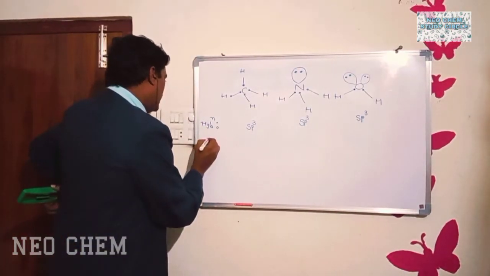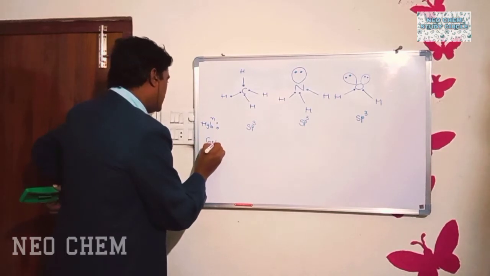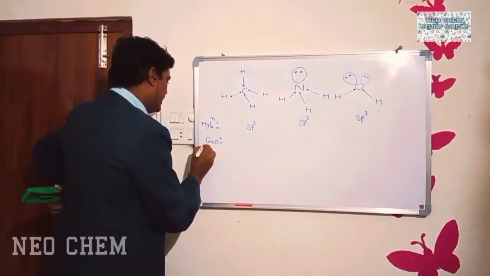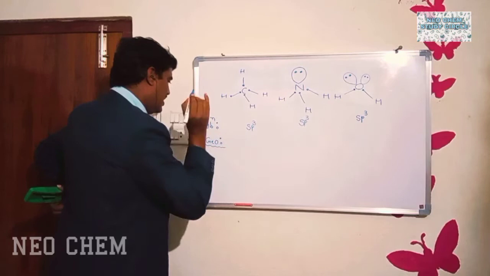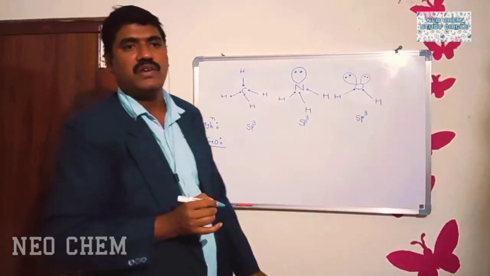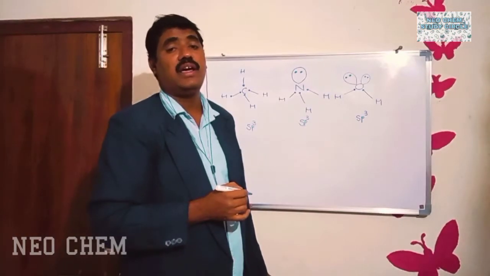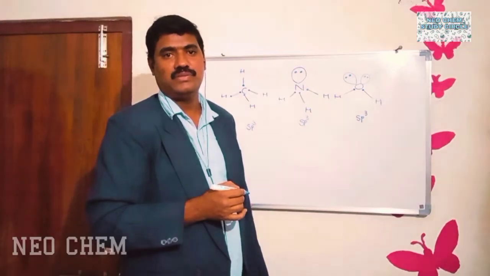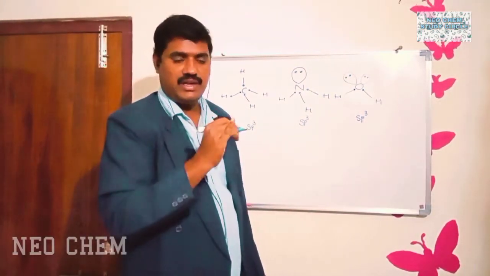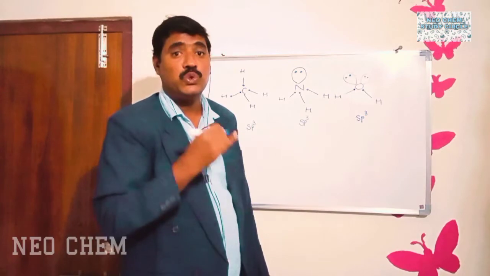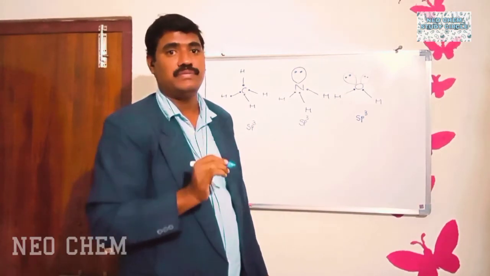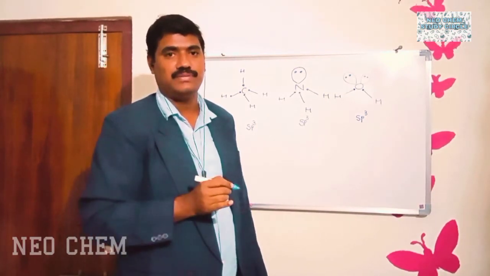Now, we will discuss the geometry also. Commonly, sp3 hybridized molecules are in the tetrahedral geometry. Okay, commonly all the sp3 hybridized molecules should be in the tetrahedral geometry, but not 100%.